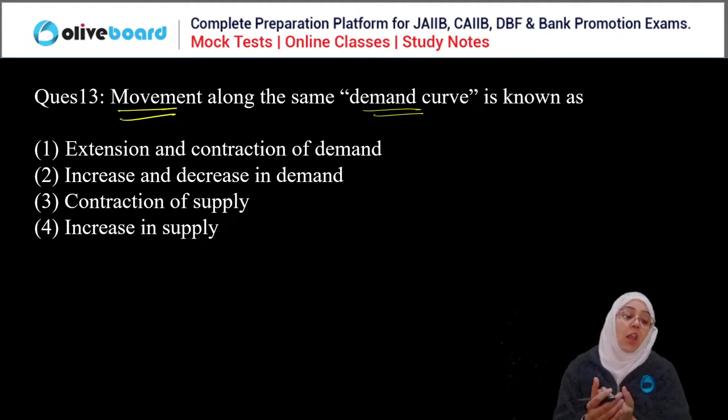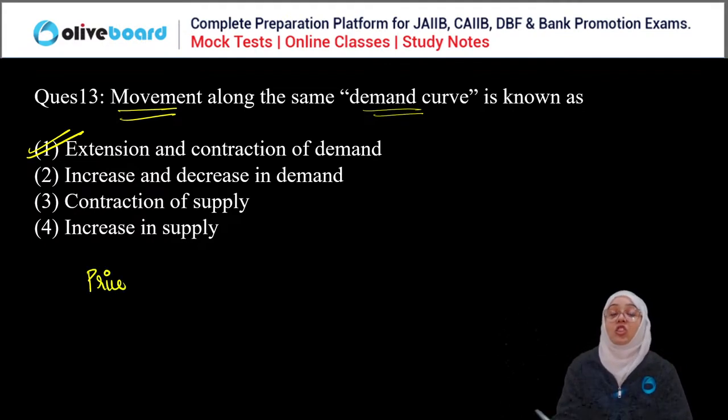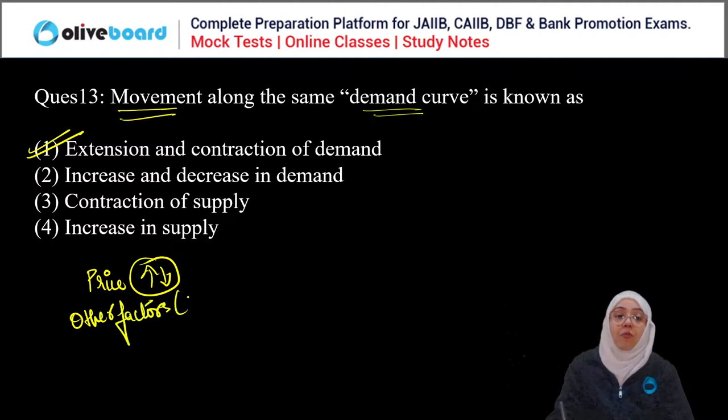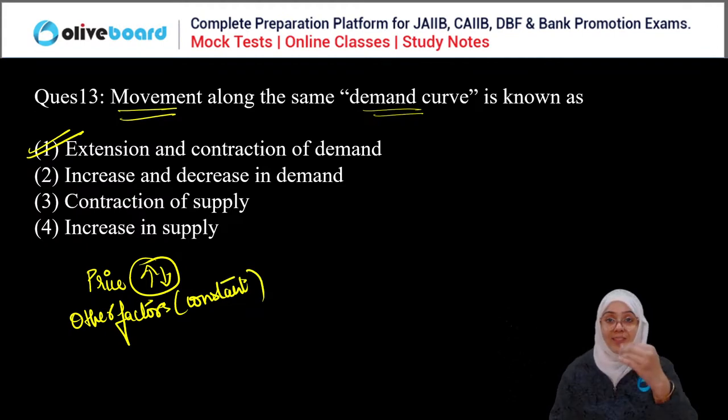When there is a movement along the same demand curve, yes, Sunil, it is called extension and contraction. Movement along the same demand curve occurs when prices are changing and affecting the demand of the particular product, and all the other factors are considered to be constant. So when prices are fluctuating and all other factors are constant, it is called the movement along the same demand curve.